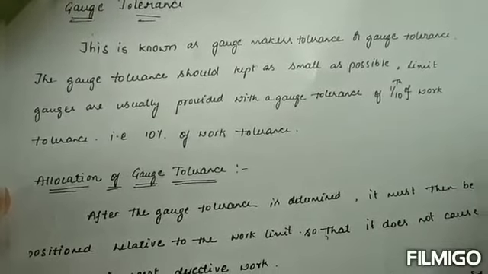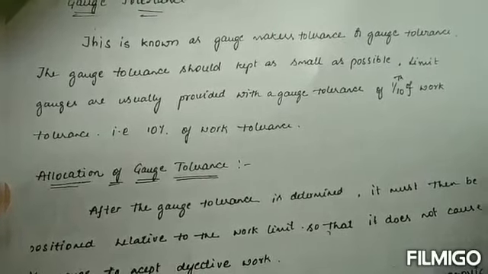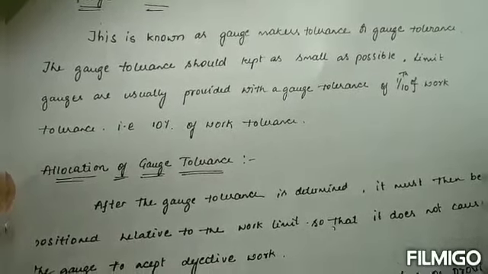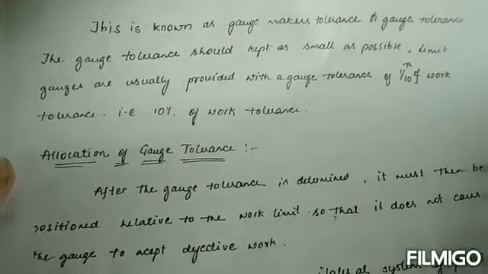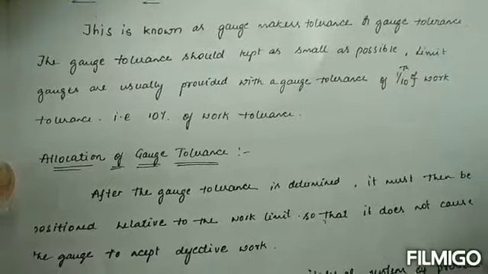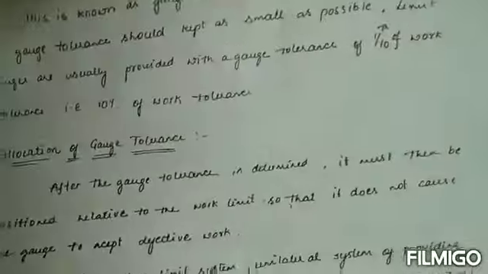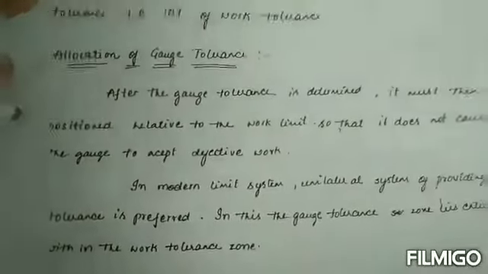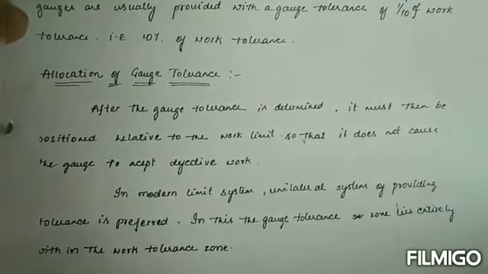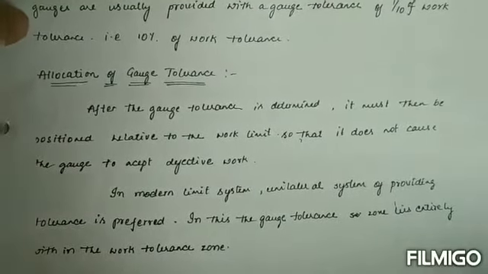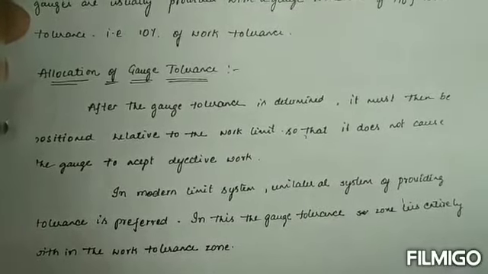The gauge tolerance should be kept as small as possible. Limit gauges are usually provided with a gauge tolerance of 1/10 of the work tolerance, that is, 10% of the work tolerance. This is one of the types of instruments used for measuring in production. For allocation of gauge tolerance, after the gauge tolerance is determined, it must be positioned relative to the work limit so that it does not cause the gauge to accept defective work.